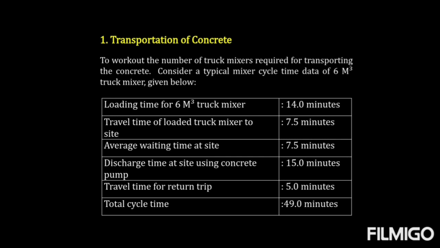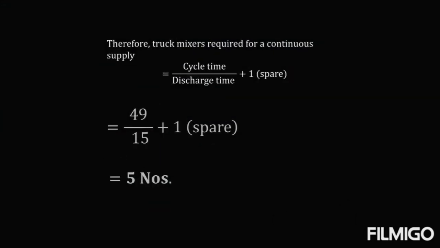In order to calculate the number of mixers, the formula is cycle time upon discharge time plus one spare truck, which has to be kept for emergency. The cycle time given here is 49 minutes, and the discharge time is 15 minutes. If you divide 49 by 15, you get 3.26, plus one spare truck, that comes to 4.26, and we have to round it off to 5. So the number of trucks required in this particular case is 5 trucks.